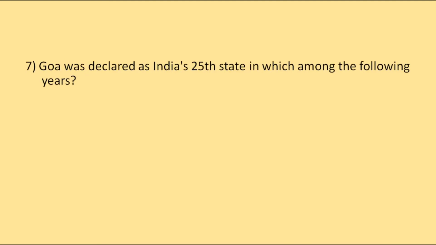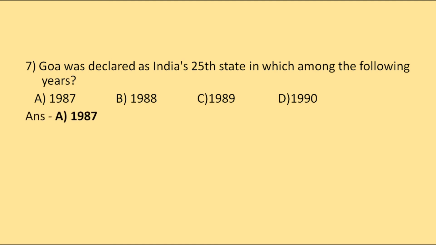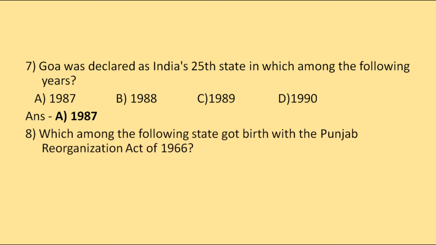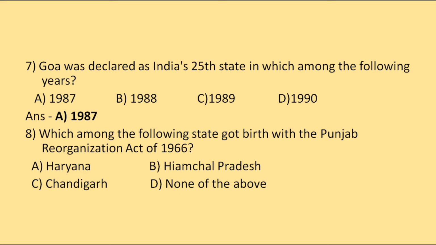Then we have, Goa was declared as India's 25th state in which among the following years? 1987, 1988, 1989 or 1990. So the correct option will be 1987. Then which among the following states got birth with the Punjab Reorganization Act of 1966? Options are Haryana, Himachal Pradesh, Chandigarh or none of the above.